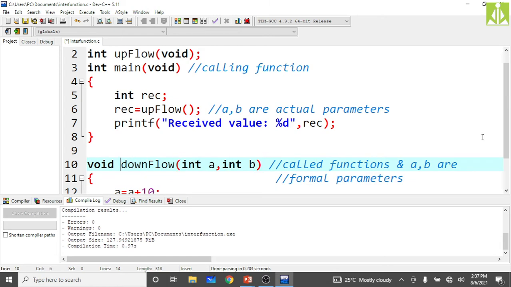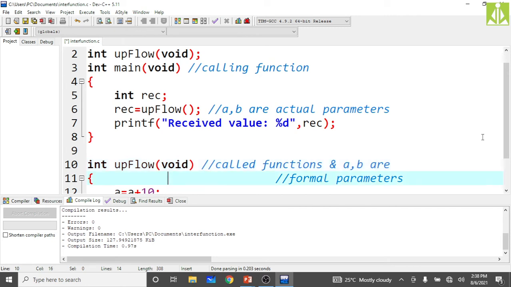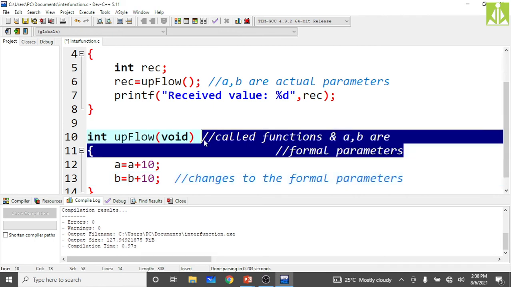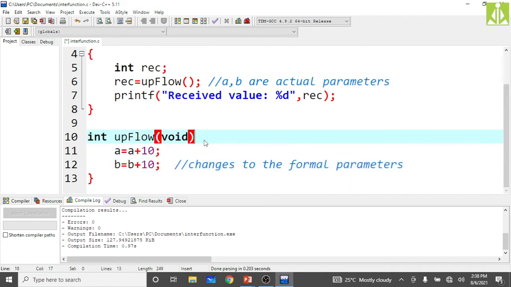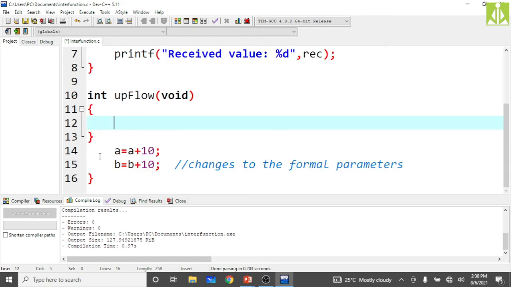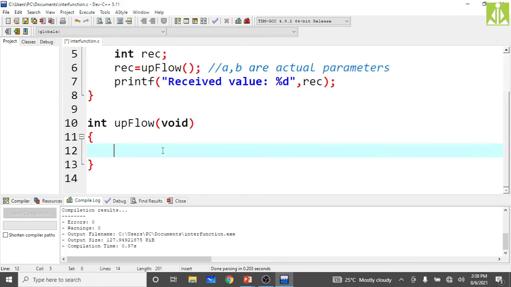The return type must be integer, and instead of downflow, you make this function upflow, and nothing we are passing, so the parameter list is void, but we are receiving one thing in return. Using the return keyword, we can achieve this. What is the limitation? We can pass only one value.